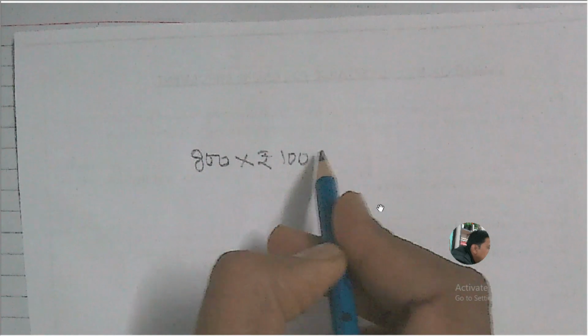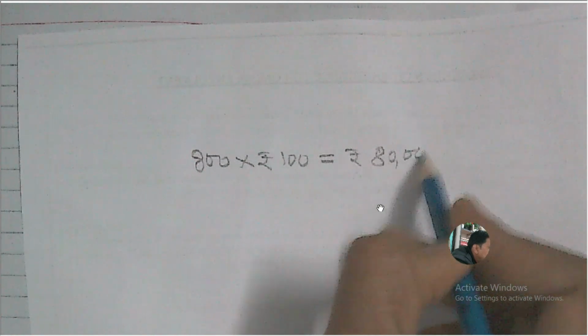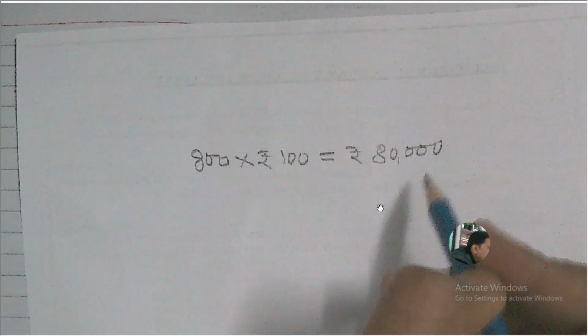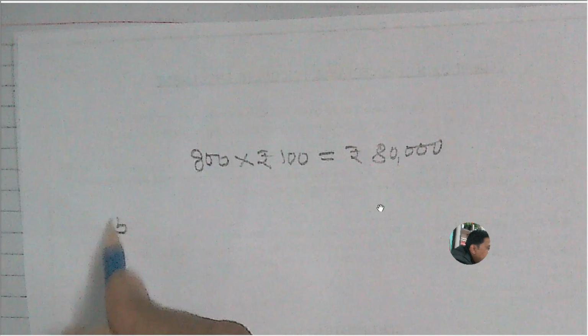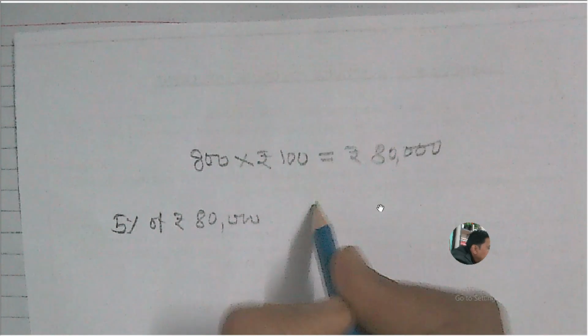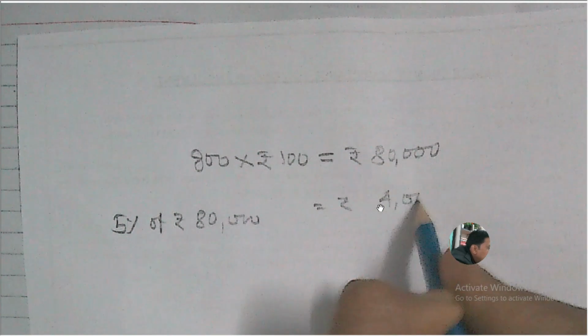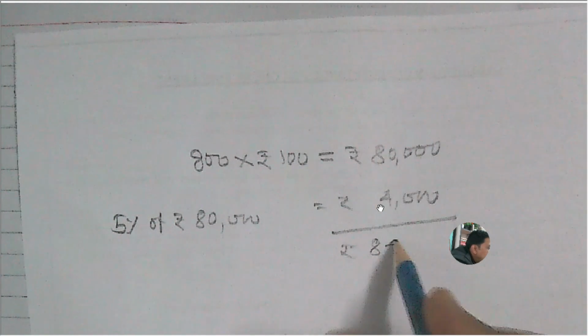So in the question, the number of redeemable preference shares is 800 of rupees 100 each. So a total of rupees 80,000 is repayable on redemption, and at a 5% premium. So 5% of rupees 80,000 will be rupees 4,000. So here the total amount repayable on redemption is rupees 84,000.